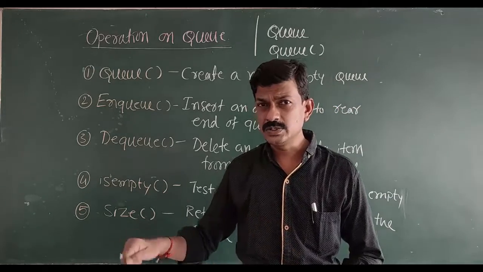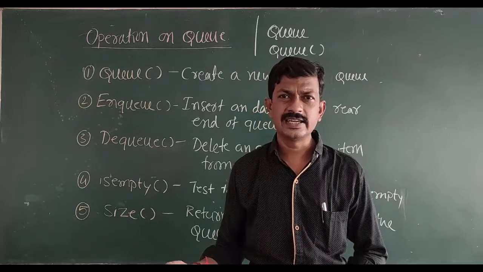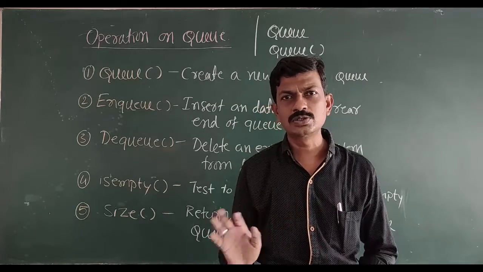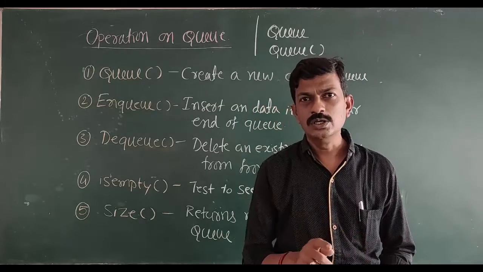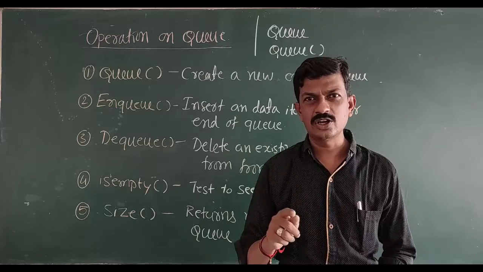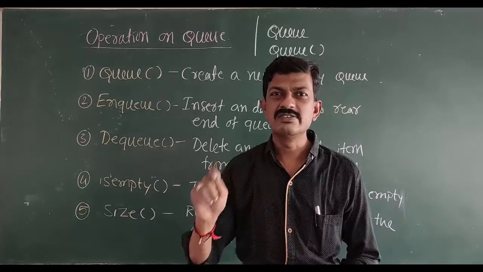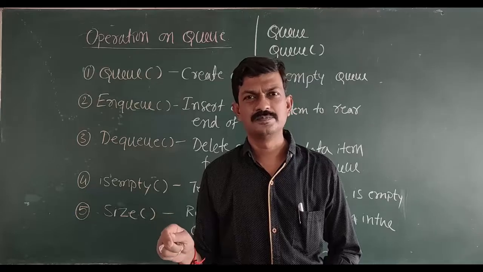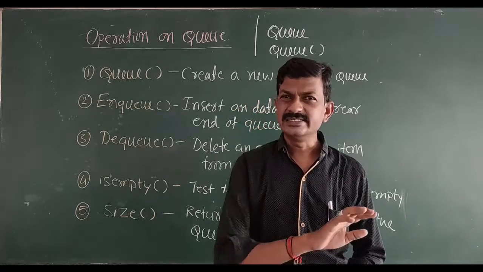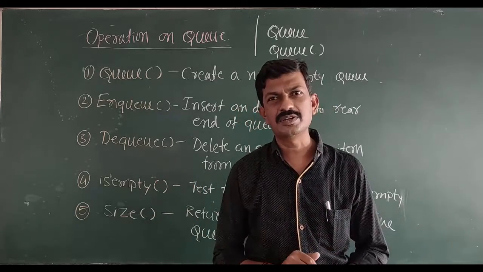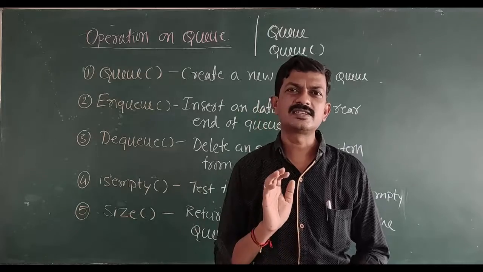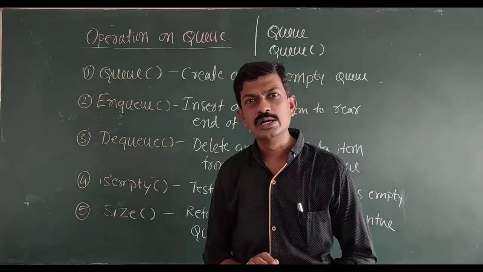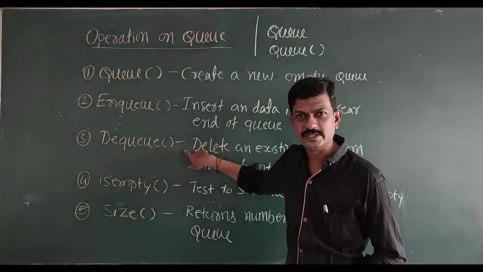If the queue does not contain any data item, then it is not possible to delete any data item. So before performing a deletion operation, we need to check whether the given queue is empty or not. If the given queue is empty, then it is not possible to perform a dequeue operation. If the queue contains certain elements, then only can dequeue be performed.